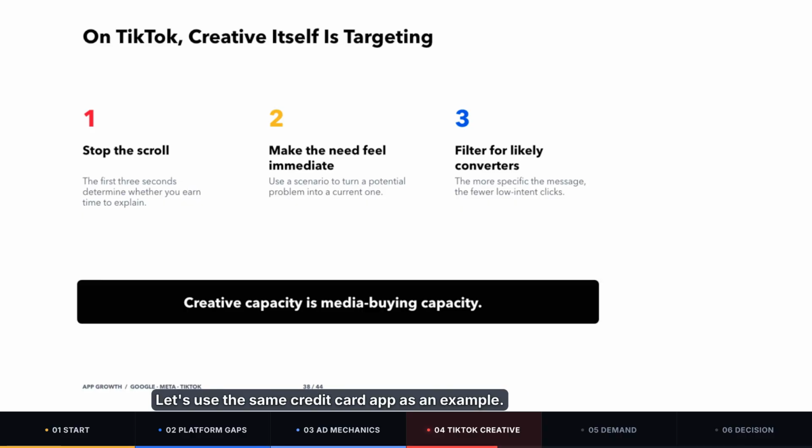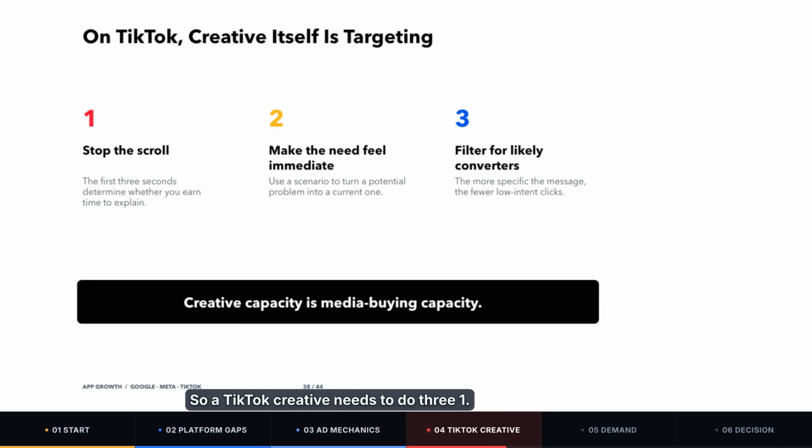Let's use the same credit card app as an example. If the creative only says, high credit limits, fast approval, tap to download, it may attract a large number of people who like low-friction, quick applications. But those people may not be the high-quality users the advertiser really wants. Now imagine using a more specific situation. If you travel often, how do you choose a credit card with airport benefits, overseas cashback, and travel insurance? This creative may attract a smaller audience, but the need is clearer, and the downstream quality may be better.